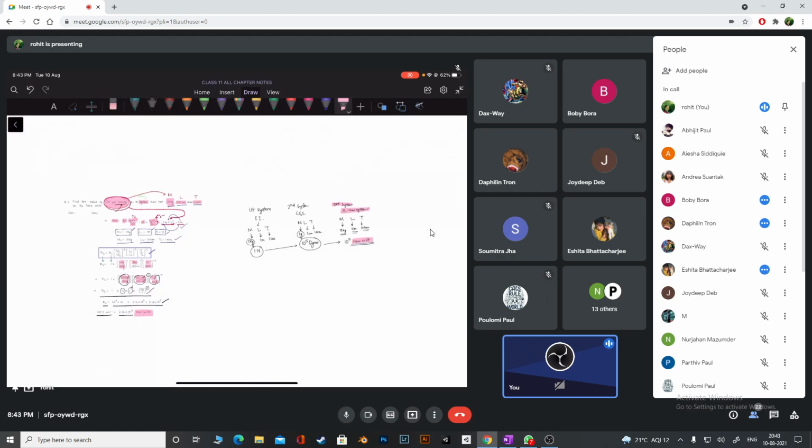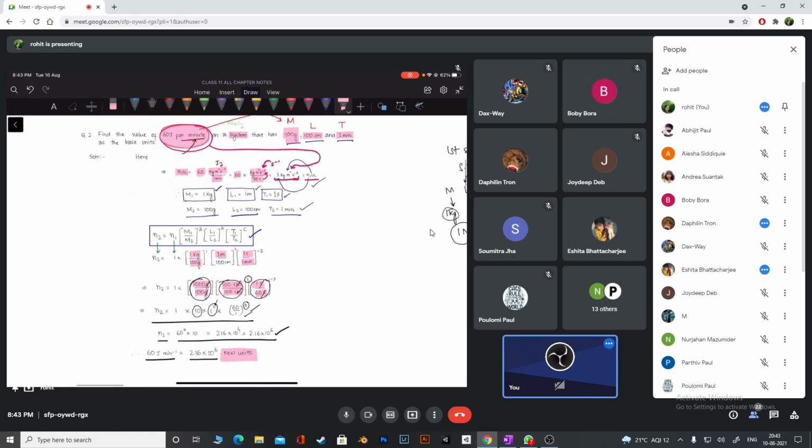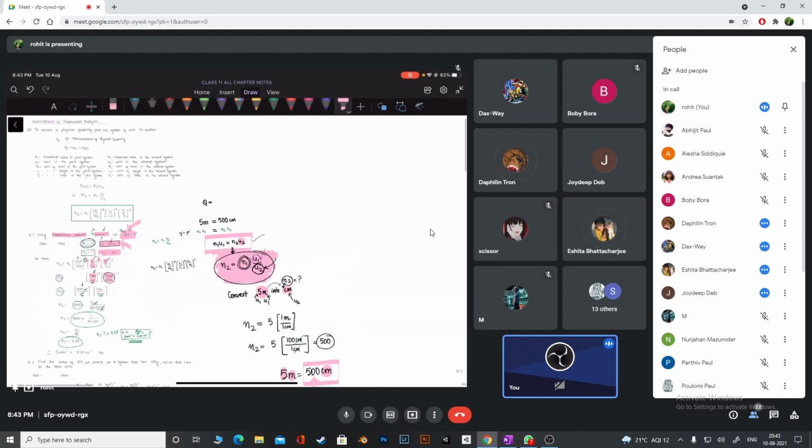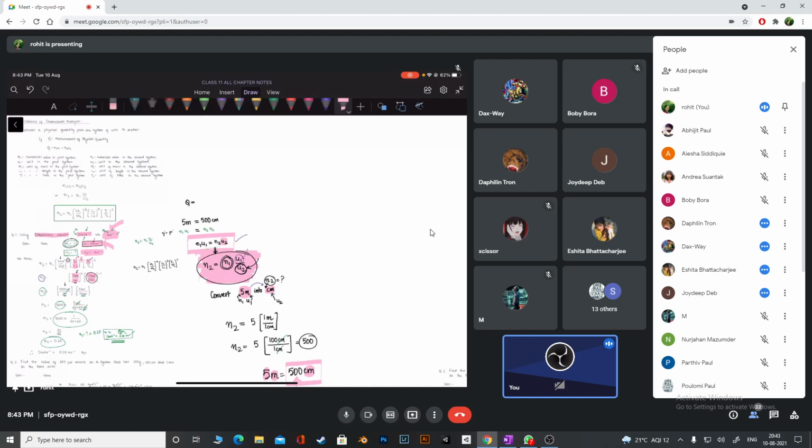So tell me, what is the first application of dimensions, guys? Using dimensions, we can do conversion of units. Yes, from one system of units, I can go to any other system of units. So that is the first one. You also should remember by now what is the principle of homogeneity of dimensions. Anybody who can tell me roughly what it is? In a dimensional equation, the dimensions of all the terms should be the same. Yes, that is your principle of homogeneity, and we are going to use that.